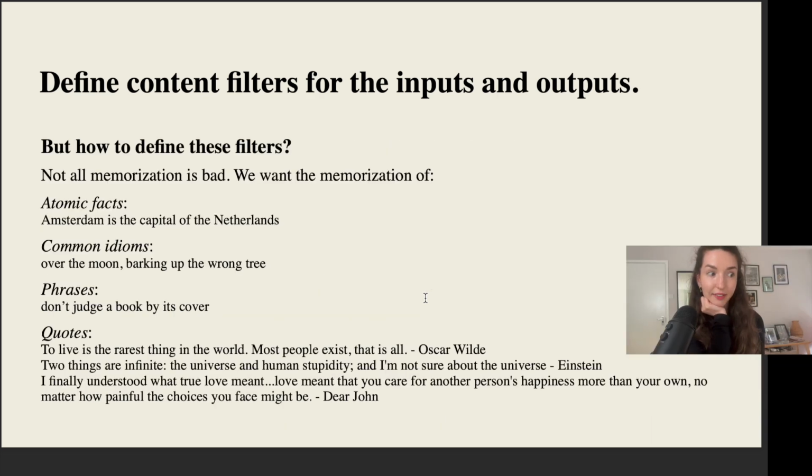But the challenge here is that defining these filters is not necessarily trivial. What I want to stress here is that not all memorization is necessarily bad. There are certain things we actually want the model to be memorizing. So atomic facts such as Amsterdam is the capital of the Netherlands, common idioms, phrases, and even quotes, we might not necessarily mind if the model knows these things by heart. So defining these content filters as to this memorization we block and this memorization we allow is not necessarily easy for all kinds of different outputs.